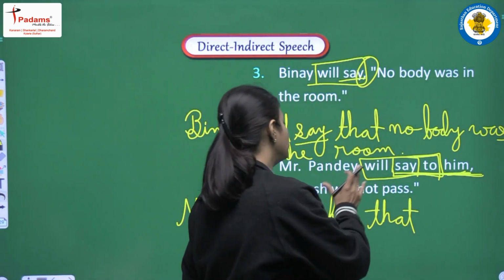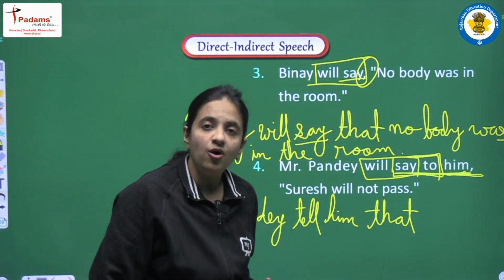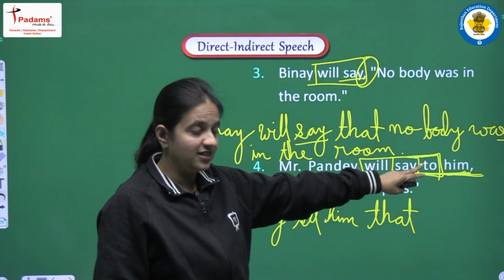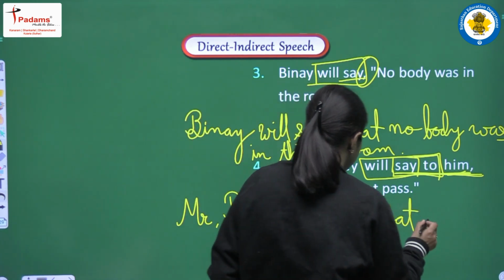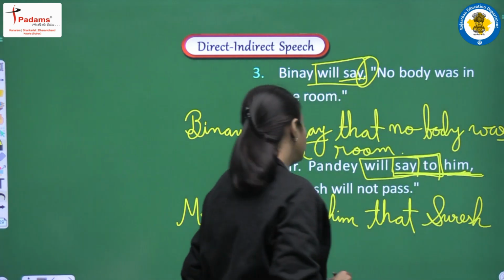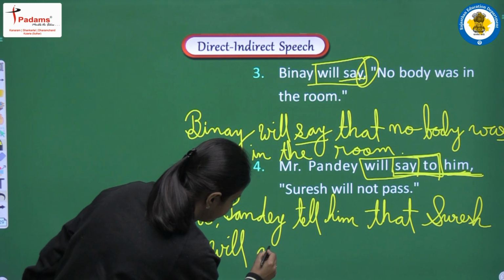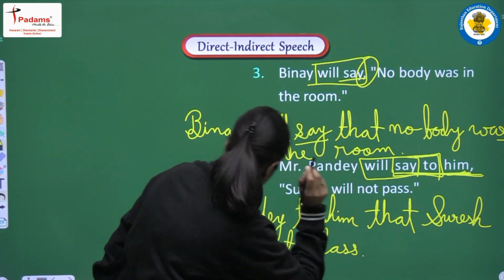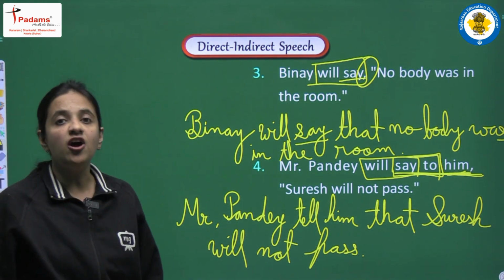Now we have Suresh will not pass, and in this sentence also we have no pronoun and the tense will be the same. Why? Because we have future tense here. So here also we won't change the tense, and we will write the same sentence as it is: Suresh will not pass. And the complete sentence will be Mr. Pandey tell him that Suresh will not pass.